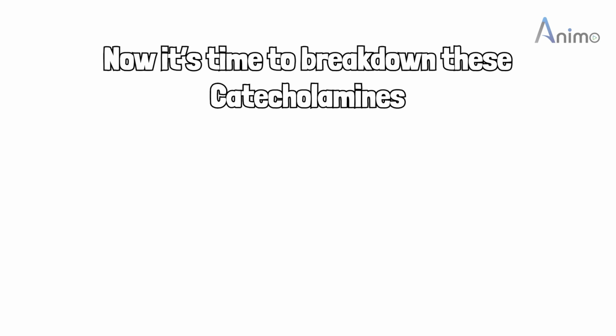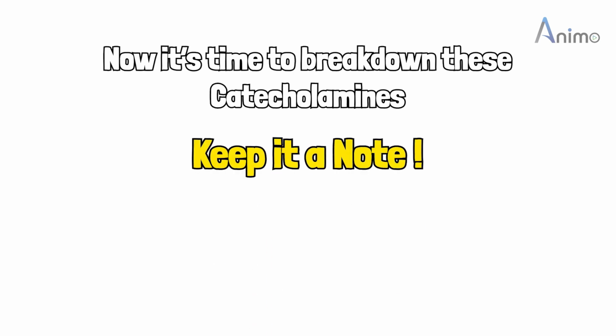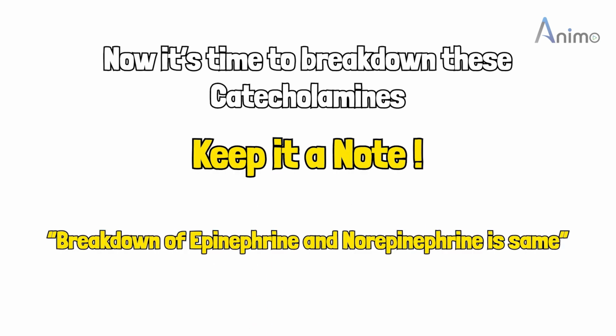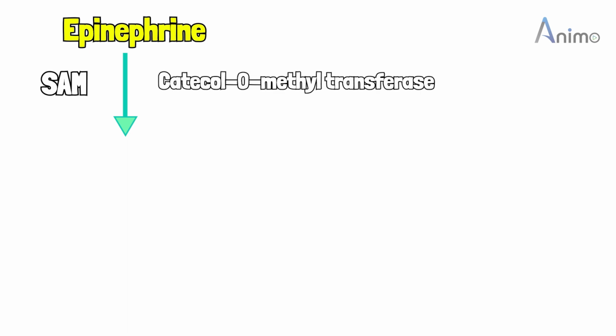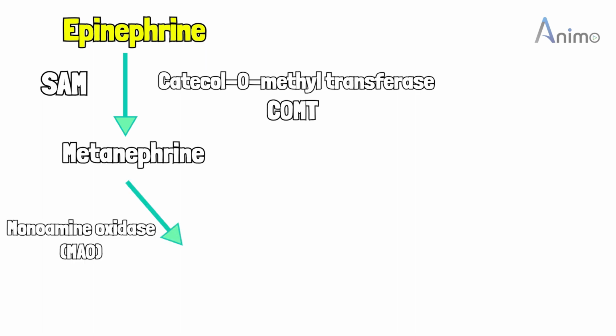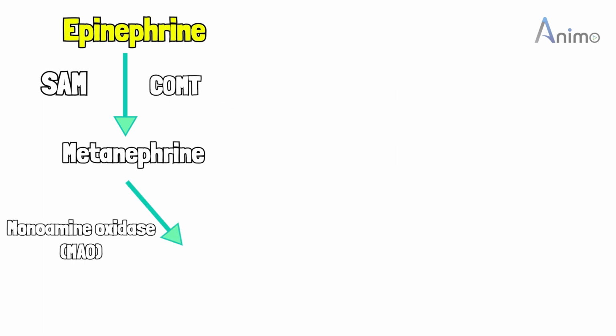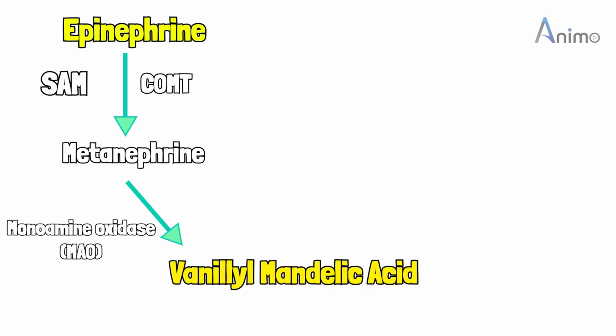Now it's time to break these catecholamines into products. Keep it in mind, the breakdown of epinephrine and norepinephrine is the same. However, it is different for dopamine. Epinephrine undergoes methylation by the transfer of a methyl group from S-adenosylmethionine in the presence of the enzyme catechol-O-methyltransferase, aka COMT, and it forms metanephrine, which undergoes oxidation in the presence of monoamine oxidase and forms vanillyl mandelic